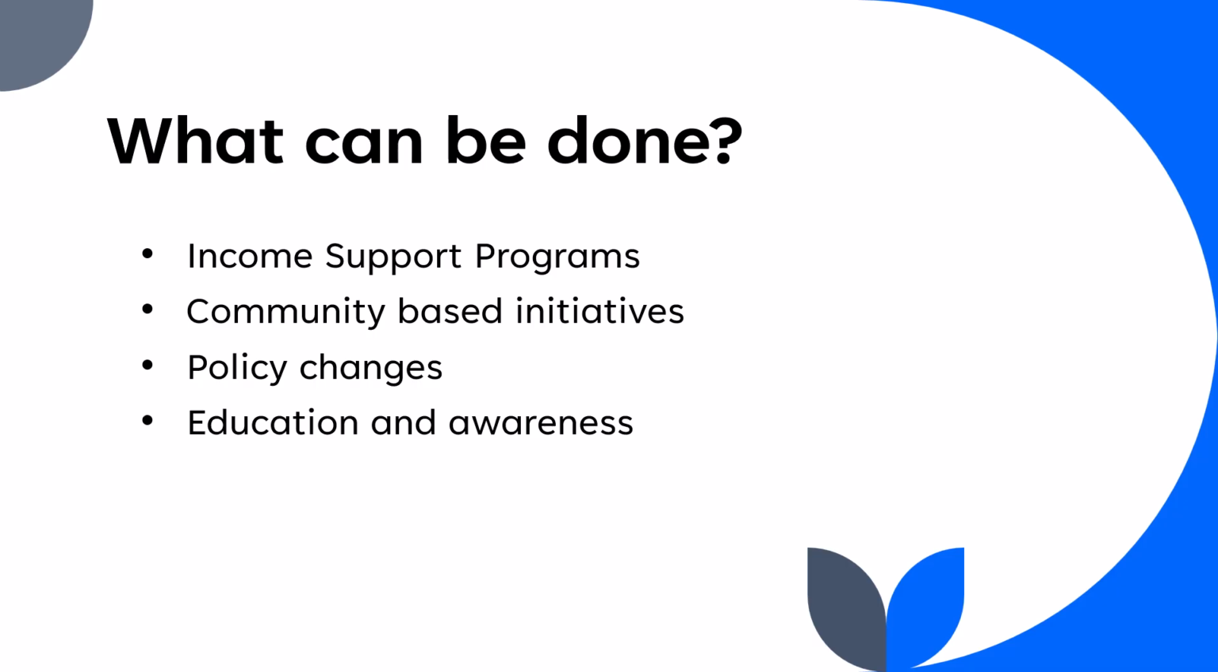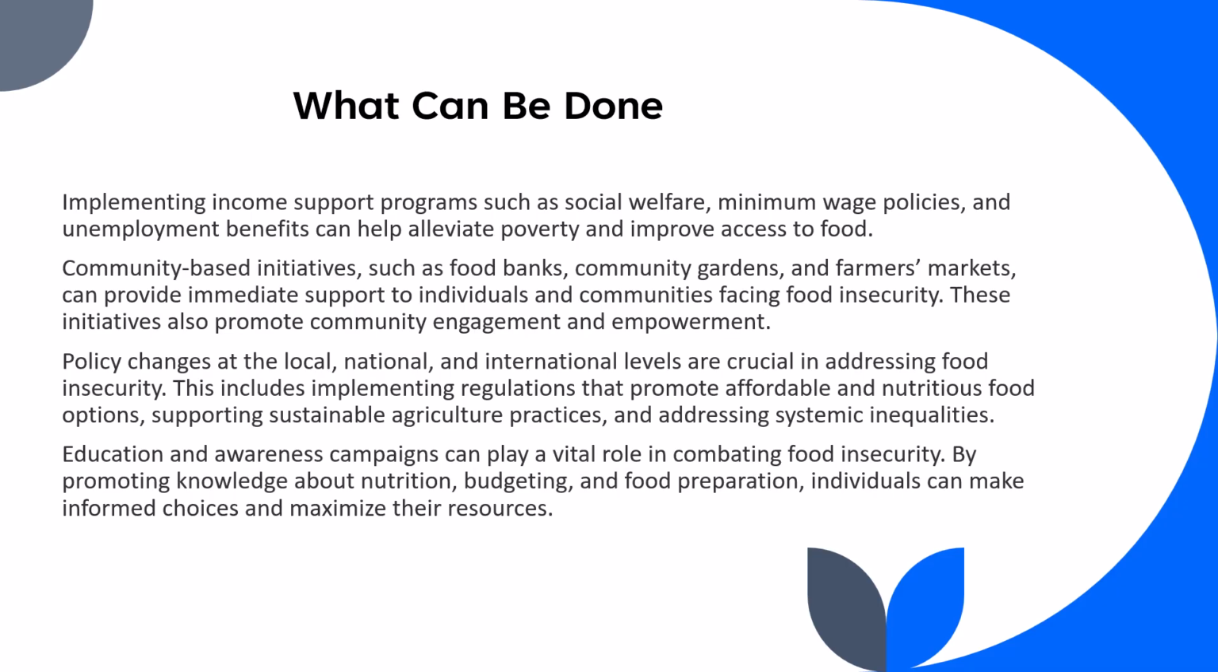So what can be done? How can we initiate change so that everybody gets to eat? Well, we can start with income support programs, community-based initiatives, policy changes, education, and awareness. And here we are going to continue on what can be done. When it comes to implementing income support programs, such as social welfare, minimum wage policies, and unemployment benefits, these can help alleviate poverty and improve access to food.